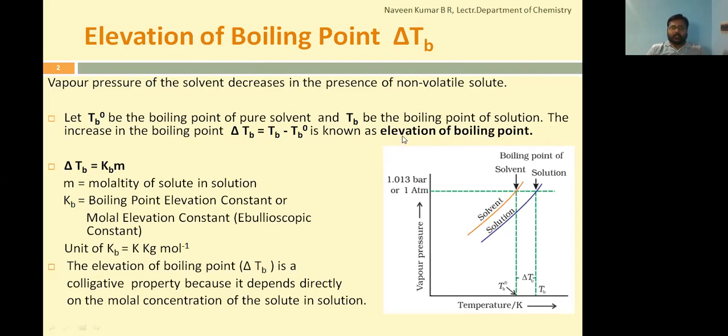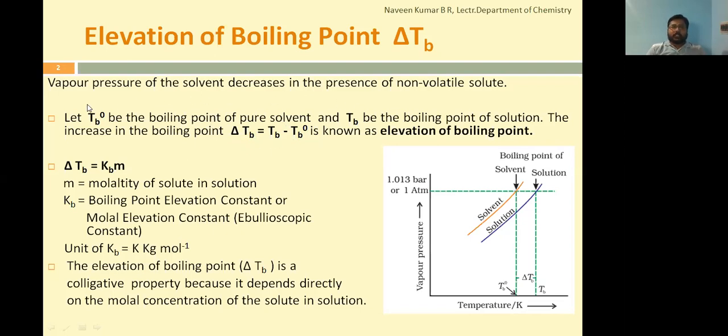So it's clear, elevation of boiling point is defined as the difference between the boiling point of the solution and the boiling point of the pure solvent. This elevation of boiling point is represented by the symbol delta TB.